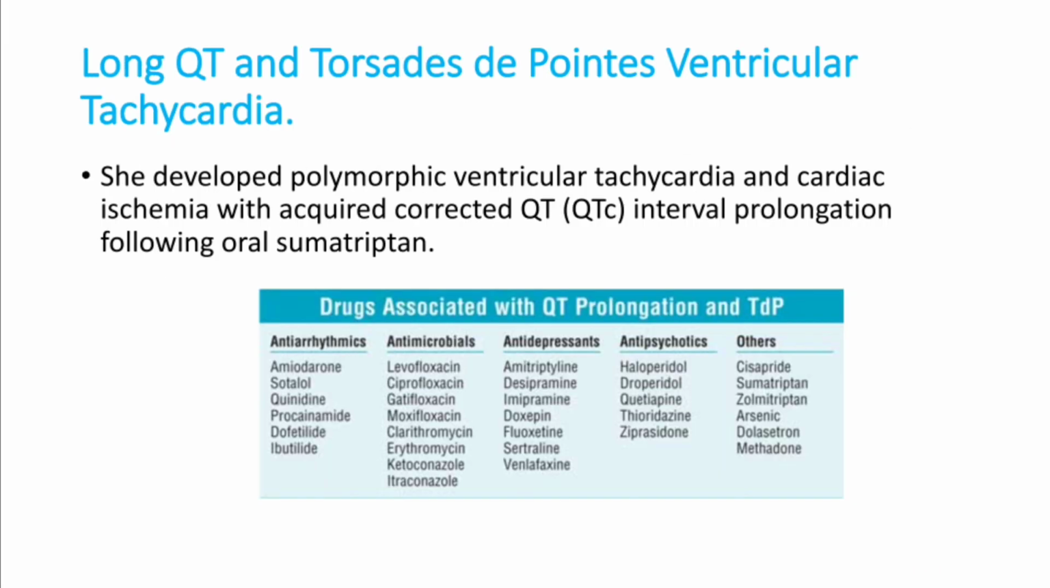Long QTc, Torsades de pointes and ventricular tachycardia are all side effects of the drug sumatriptan. Sumatriptan is a drug which is used in migraine. Aspirin, paracetamol, caffeine and sumatriptan are all used for migraine, but sumatriptan can produce prolonged QT and Torsades de pointes. So that is the answer for this question.